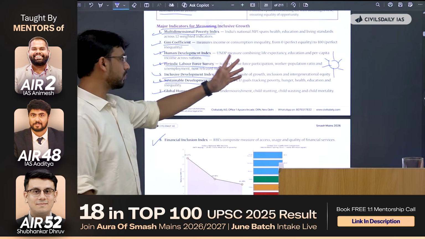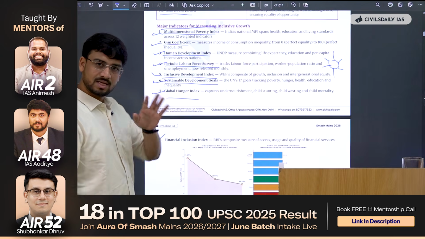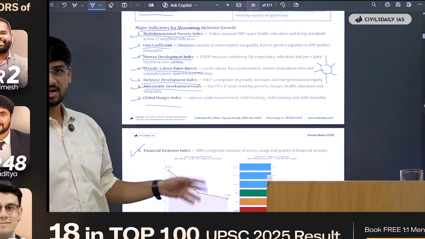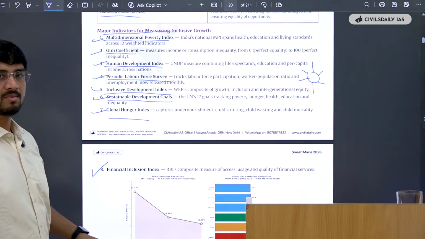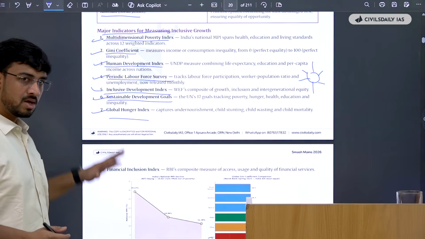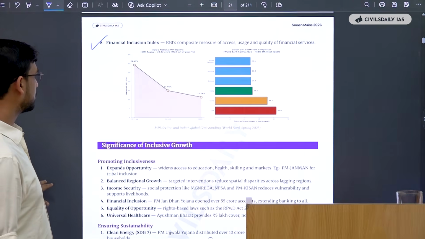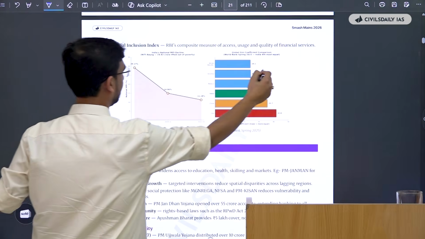Even if you write 1 or 2 points in front of them, your answer under the subhead of major indicators is very comprehensively addressed. If you are able to write even 6 points in this regard, nobody will be able to write more than 3 or 4 points. So these are a one-stop solution for you in a way. See, the graph is there. You can use the graph as well in the paper, exactly like this.